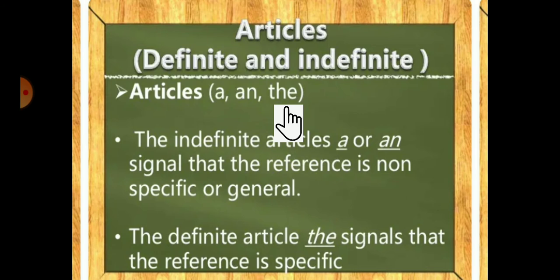The signifies anything which is more specific. A and an refer to unspecific and come under the category of indefinite article. The indefinite articles a or an signal that the reference is non-specific or general. Understood? A and an are used when it is non-specific. So what is the meaning of non-specific?